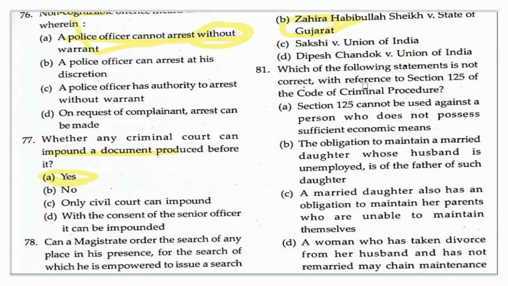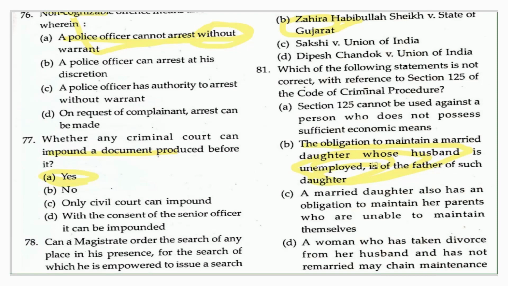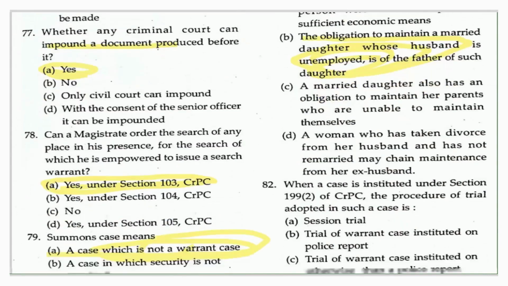The right answer here is that the obligation to maintain a married daughter whose husband is unemployed is of the father of such daughter. So this is the statement which is not correct. Once a daughter has been married, even though the husband is unemployed, the father has no such obligation for maintenance here.